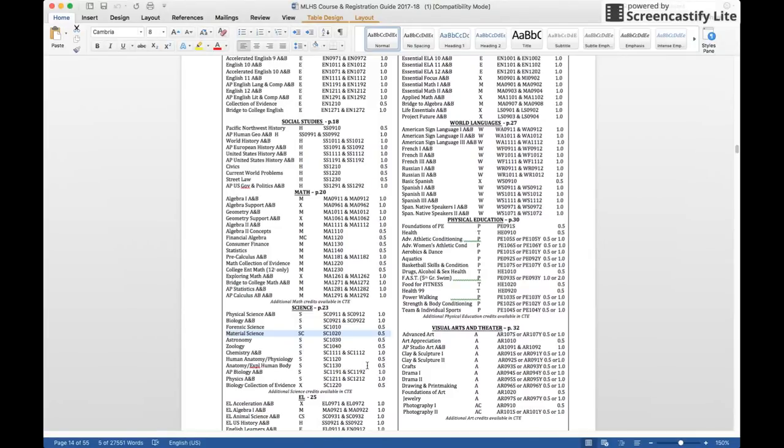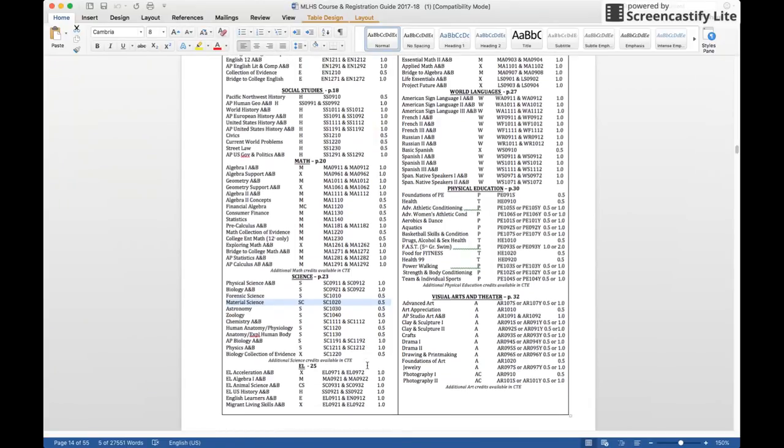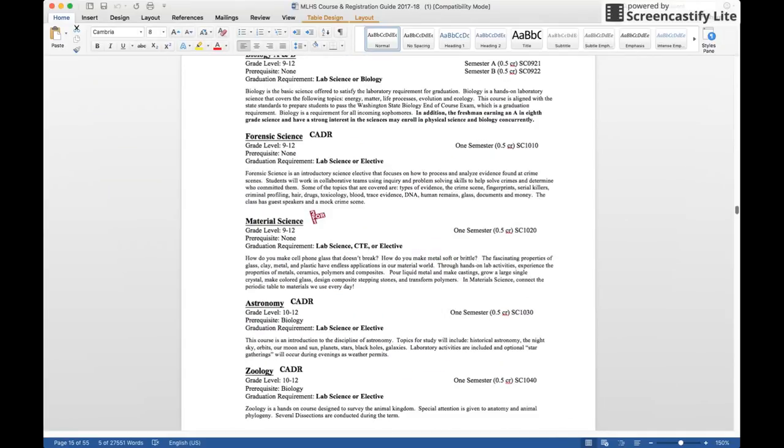Okay, so let's look at the course description for material science. Page 24, we're talking about material science. If you look at the very top, it gives you the description. So who can take this class? Grade levels 9 through 12. Anyone can take it. Is there a prerequisite? Is there something you need to take before you can take this course? No, you don't. You can take it.